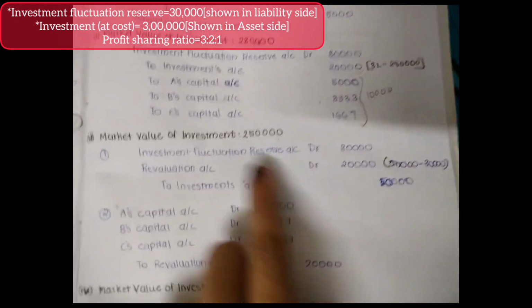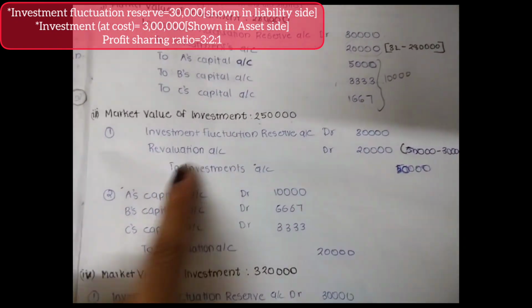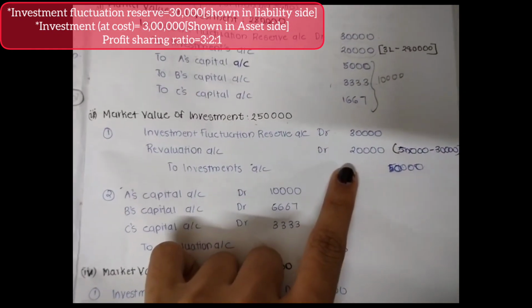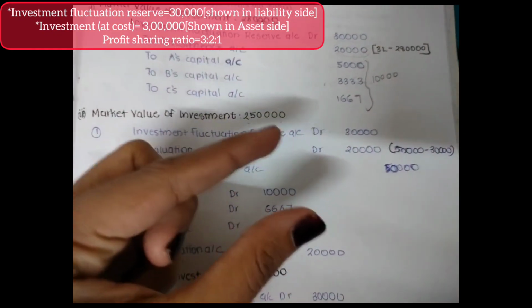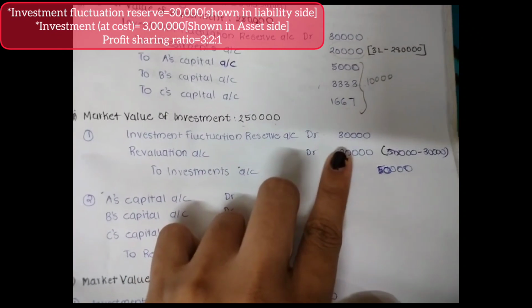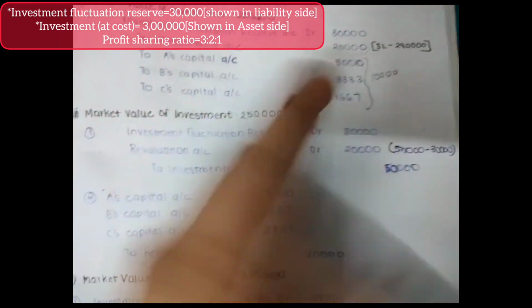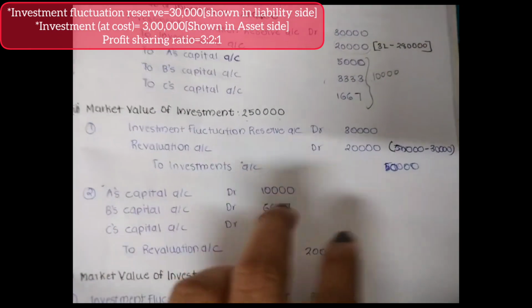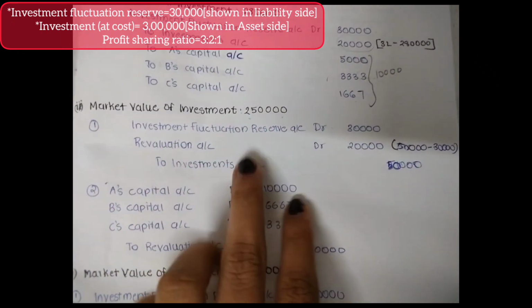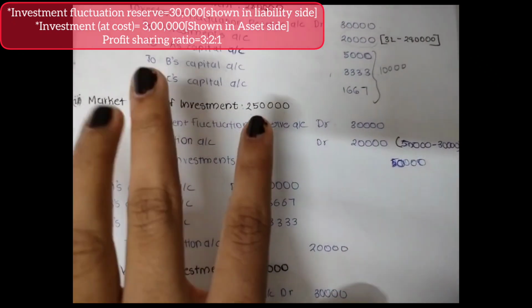So investment fluctuation reserve account 30,000, revaluation account 20,000. We took that extra 20,000, that is 50,000 minus 30,000. 20,000 loss is still there, so we are going to take it from the revaluation account to investments account. So this will be the first journal entry.